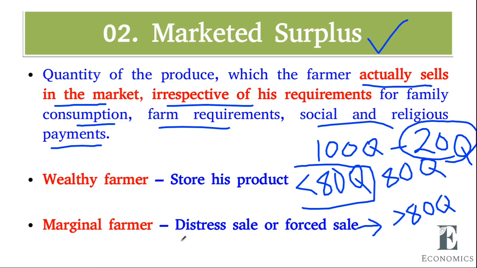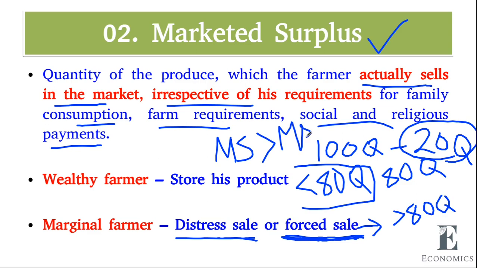That is called a distress sale or forced sale. The farmer is not willing to sell, but he is forced to sell to meet the urgent requirements. So this situation is called the distress sale. This happens when the marketed surplus is higher than the marketable surplus. Okay, so we will see these situations now.